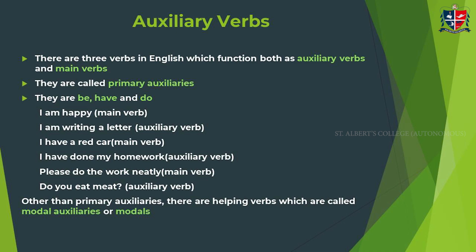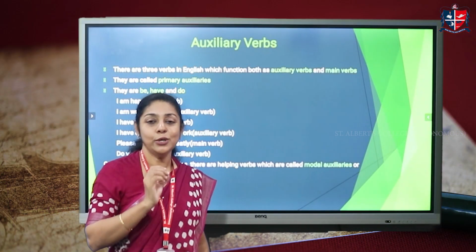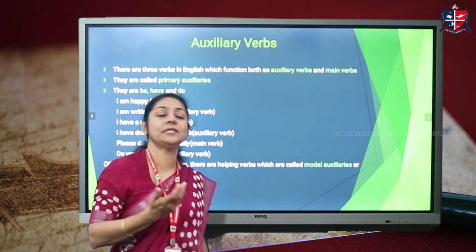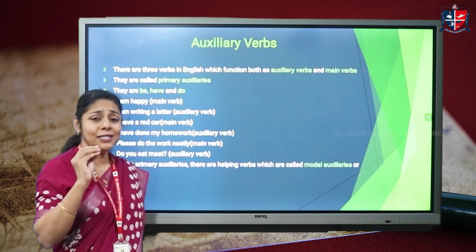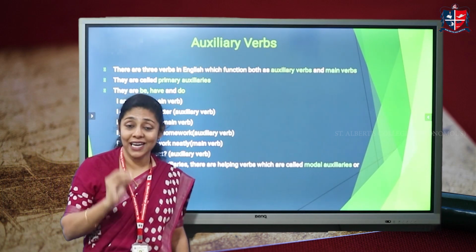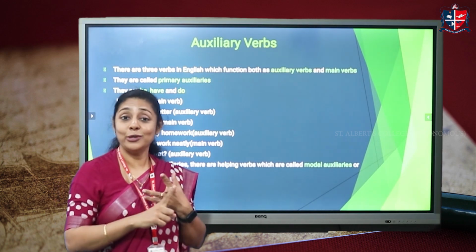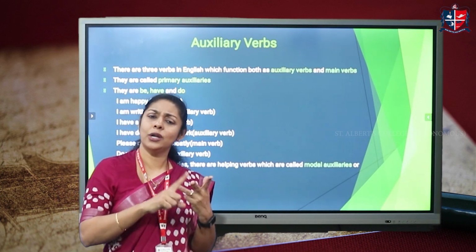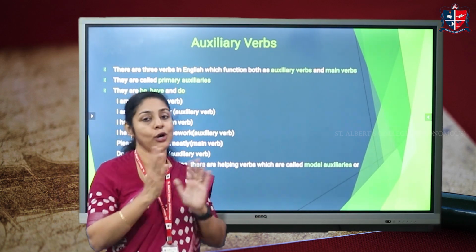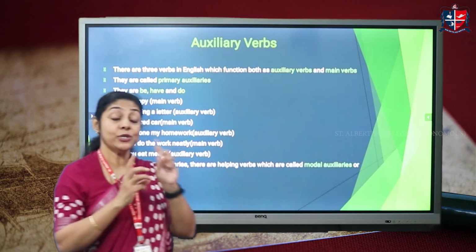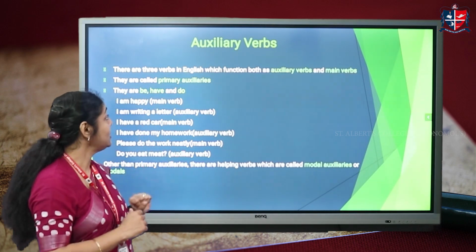Now, what do you mean by an auxiliary verb? As I told you earlier, an auxiliary verb is a helping verb. So, there are three verbs in English which function both as auxiliary verbs and also as main verbs or primary verbs. Main verbs can also be called primary verbs. Which are the three verbs?